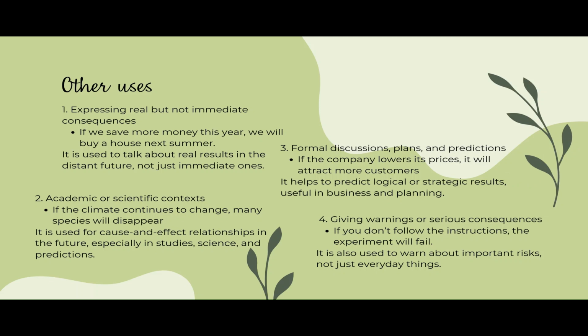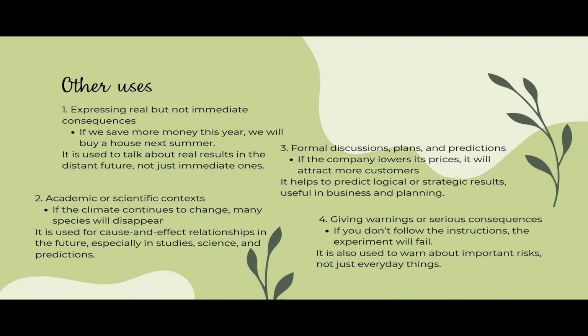Other uses. One, expressing real but not immediate consequences. If we save more money this year, we will buy a house next summer. It's used to talk about real results in the distant future, not just immediate ones. Two, for academic or scientific contexts. For example, if the climate continues to change, many species will disappear. It is used for cause and effect relationships in the future.